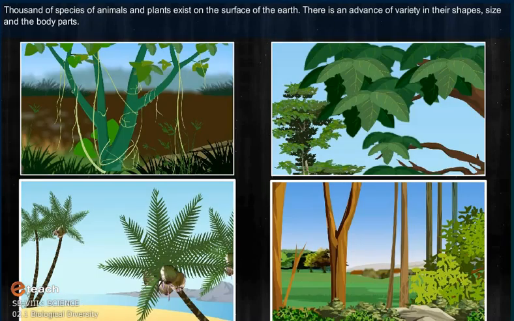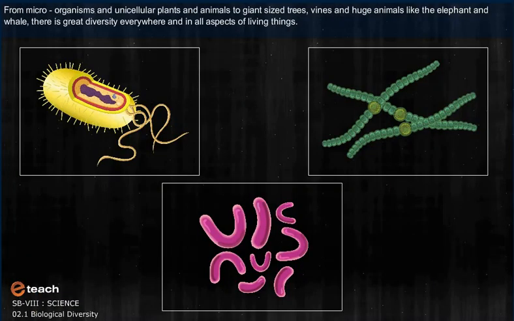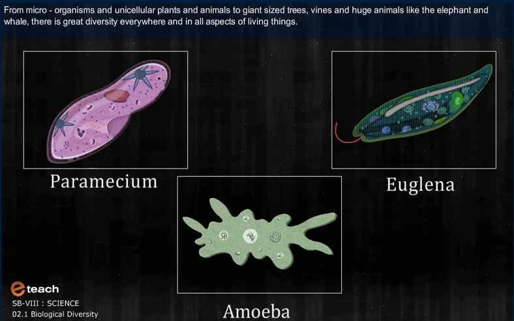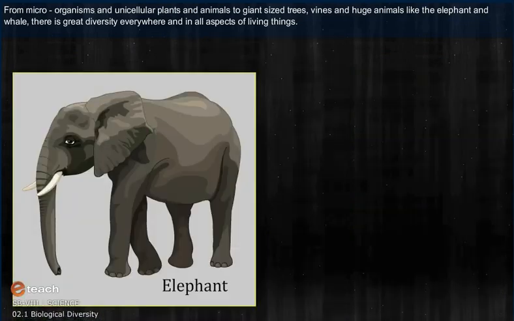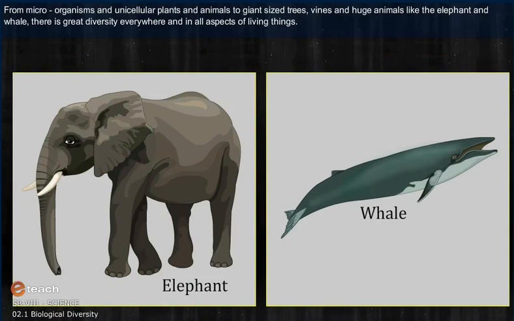There is a great variety in their shapes, sizes, and body parts. From microorganisms and unicellular plants and animals to giant-sized reeds, vines, and huge animals like the elephant and whale. There is great diversity everywhere and in all aspects of living things.